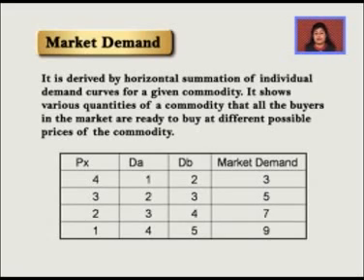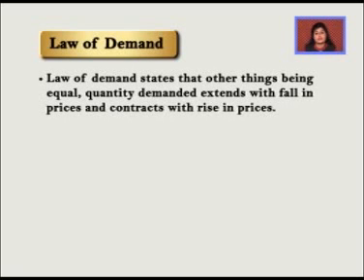Now, all these technical concepts of demand, market demand, will help us understand the law of demand. Law of demand states that out of all the determinants of demand, if I keep price of related goods constant, income constant, taste preferences constant, and expected future price constant, I'm left with only one thing, that is price of the commodity. And I understand the relationship of price of the commodity with its demand. There is a specific relation that is negative. As price increases, demand falls. As price decreases, demand rises. And this becomes our law of demand.